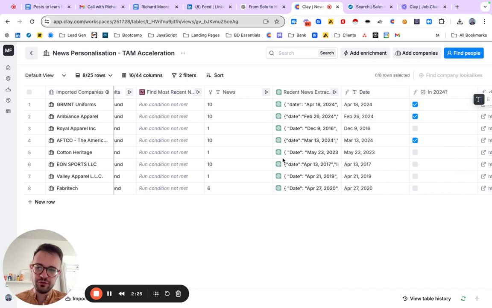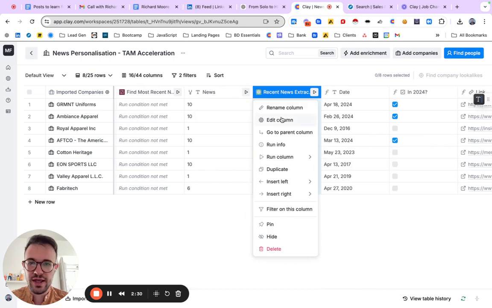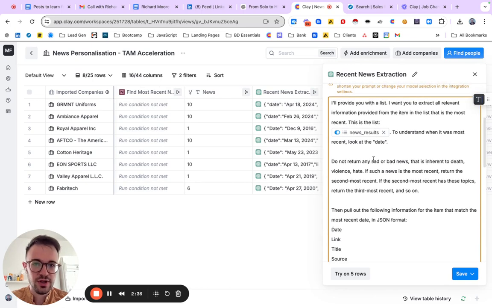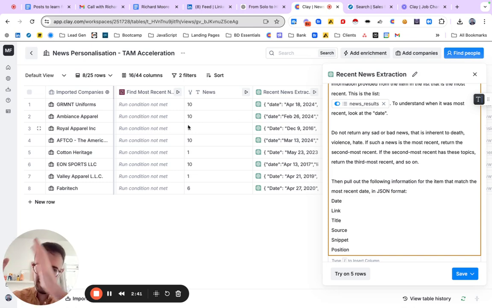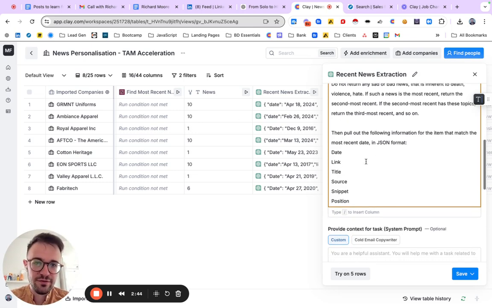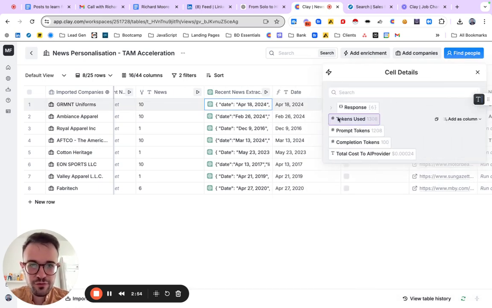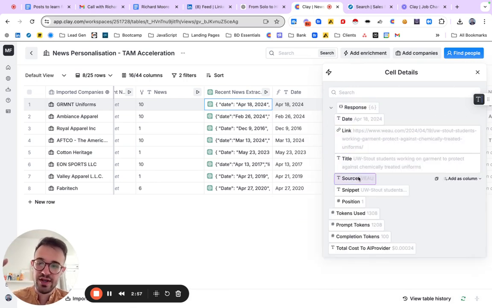So what we want to do is find the most recent and the most relevant, and to do that we use AI, OpenAI. With OpenAI, as you can see in the prompt, we ask it to look at the news results, the whole array list that you got there, and from here we ask it to provide in JSON format the date, the link, the title, the source, the snippet, the position. We ask for JSON format because in this way, through just one query, we get 6 different results, 6 different ones that we can map in different columns.